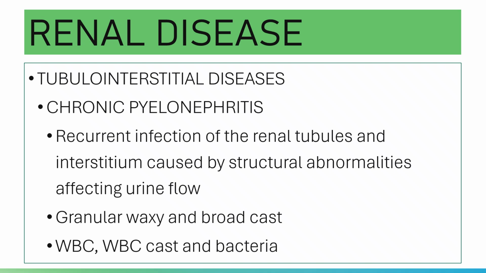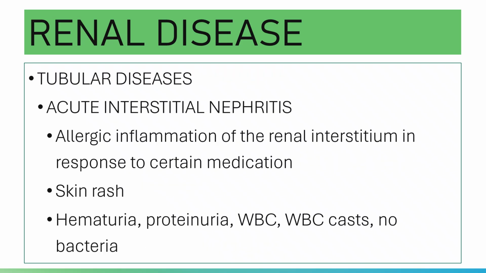Okay, and yes, as the disease progresses, increased proteinuria and hematuria will be seen also. Your acute interstitial nephritis is an allergic inflammation of the renal interstitium in response to certain medications. So you have the medications commonly associated with acute interstitial nephritis.